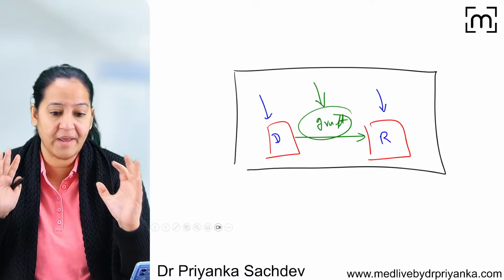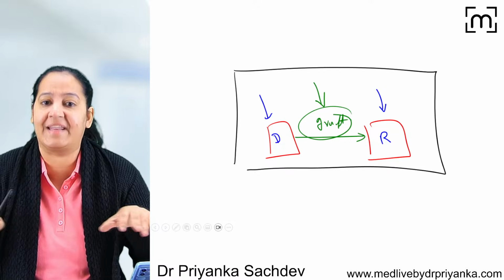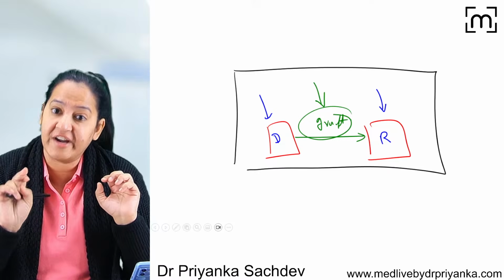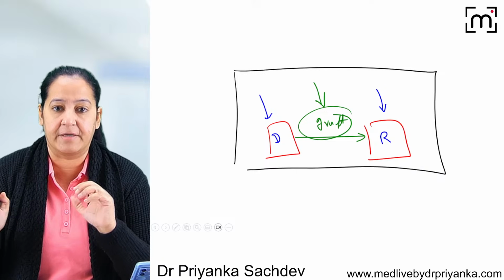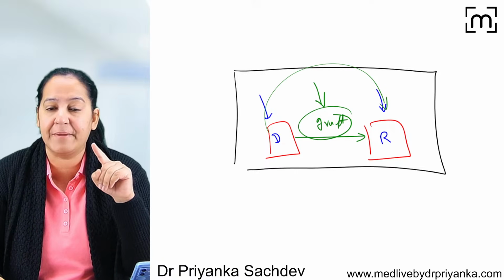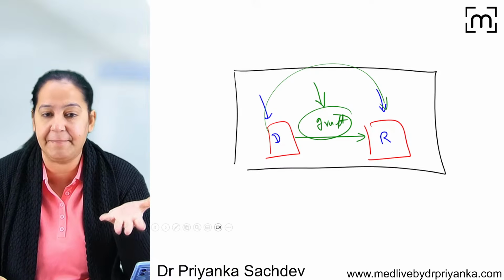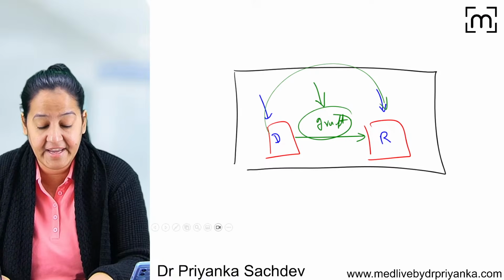So we want the donor and the recipient preferably in the same setting, in the same hospital. We want two different teams of surgeons, one operating on the donor and one working on the recipient. As soon as the graft comes out, it can be transferred from the donor to the recipient, and it can be implanted in the recipient very quickly.